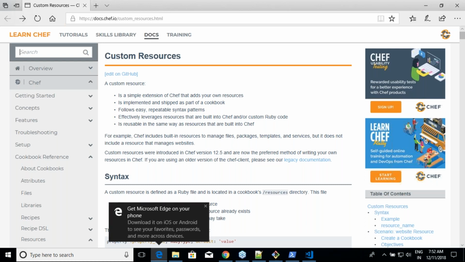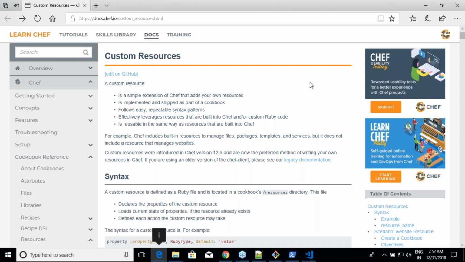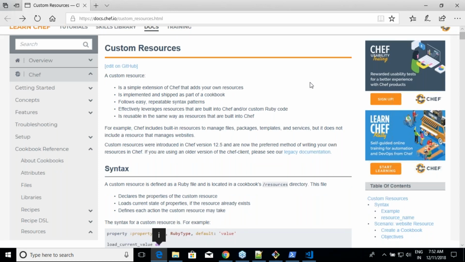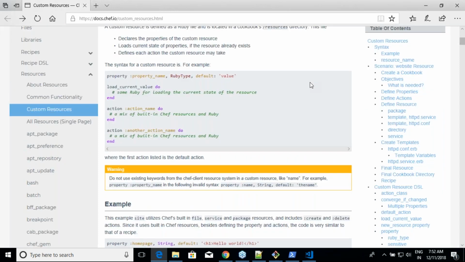If you scroll down, it tells you that whenever you want to write a resource, just define something like this. I am going to have the following properties: the property name, what the type of it is, and what the default value is. Remember, action has a default value called install. How do you define that? You define that by writing something like that. And there is a property called name, a property called package_name, a property called source, destination. How do you put all of them? Just by defining something like that.